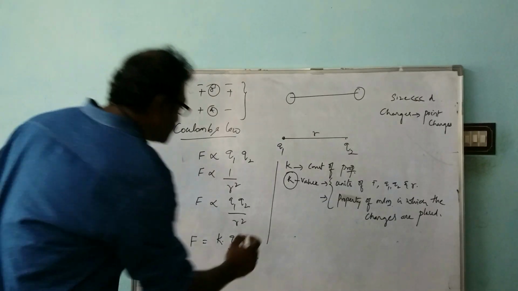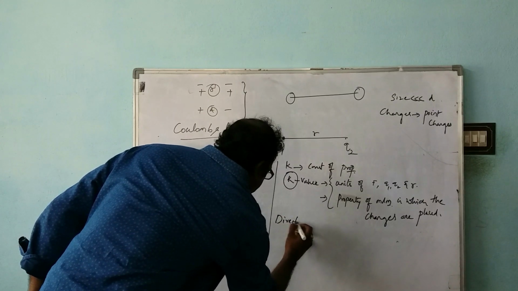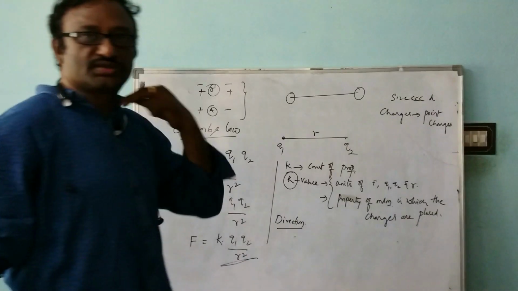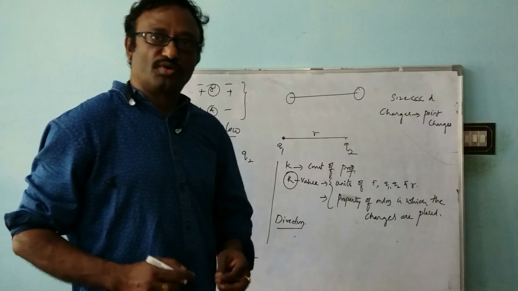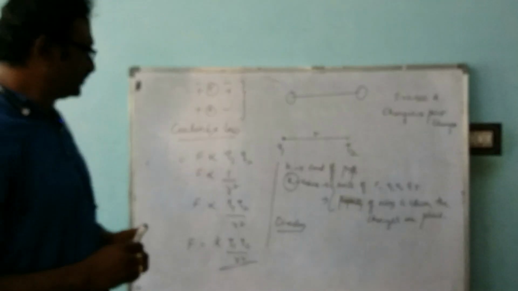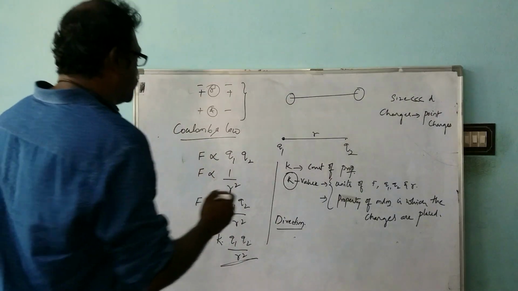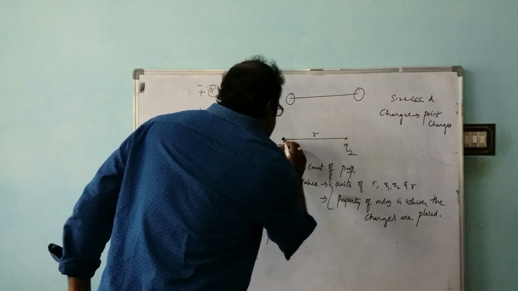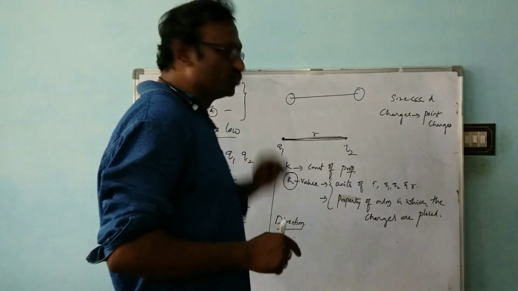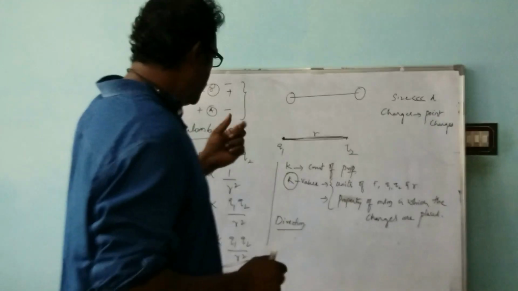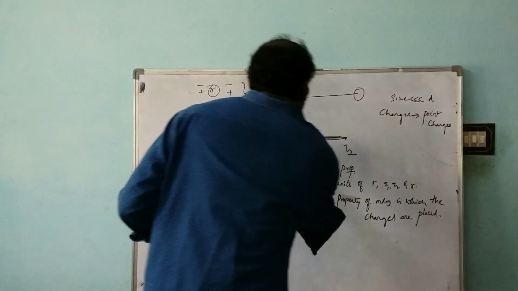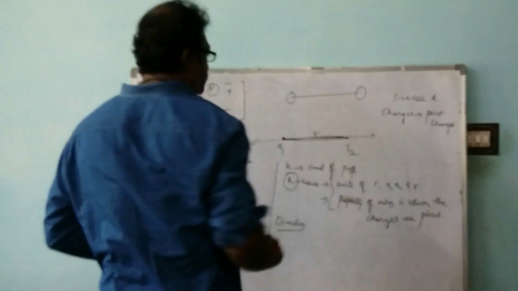Now, what about the direction? Because force is a vector quantity, it has both magnitude and direction. We talked about the magnitude, and now we'll talk about the direction. The force will always act along the line joining the two charges. So here are the two charges, and this is the line joining the two charges. The force will always act along the line joining the two charges. Suppose the charges are like charges, they will be pushed apart. It means the force will be acting like this.